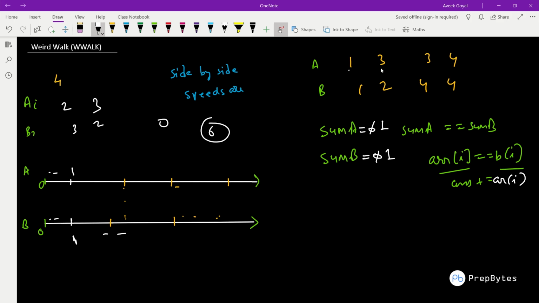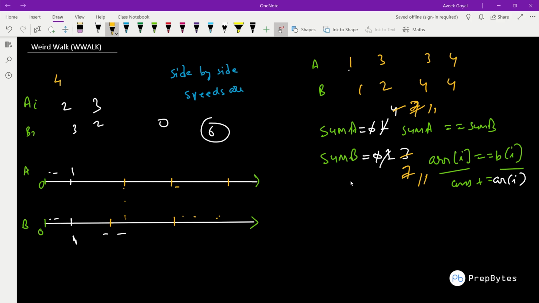Fine. Now sum A will become 1 plus 3, 4, and sum B will become 1 plus 2, 3. Is the sum same? No. So there is no need to check this. Then sum A will become 7 and this will also become 7. Is the sum same? Yes. So now check the speeds, but speeds are not same, so therefore it will not increment. Now sum A will become 11 and sum B will become 11. Are they same? Yes, they are same. So check the speeds. Speeds are also same? Yes. That means they were moving side by side and their speeds were also same.